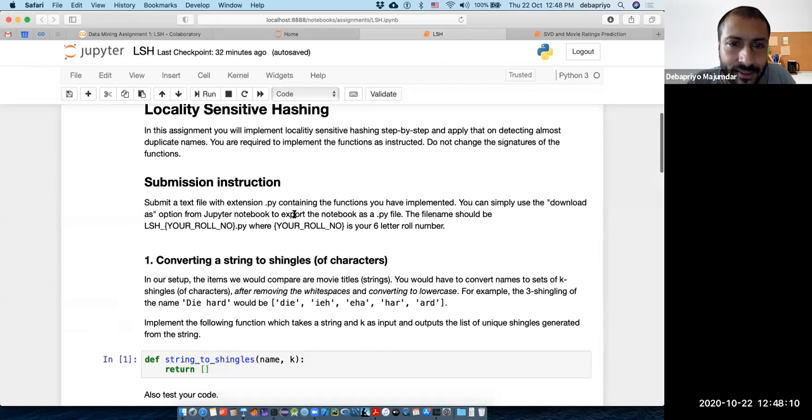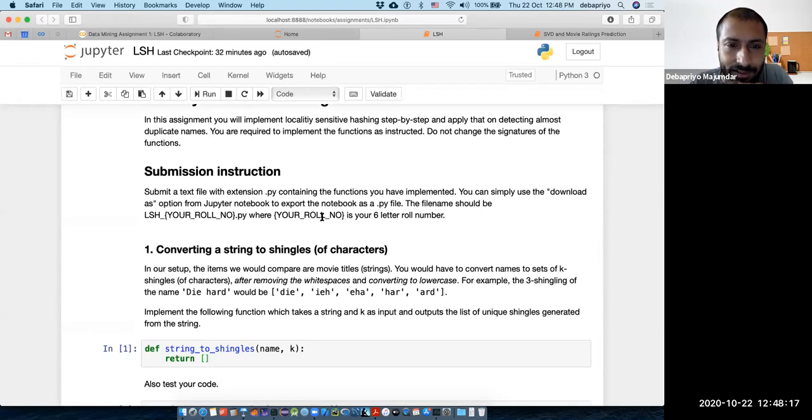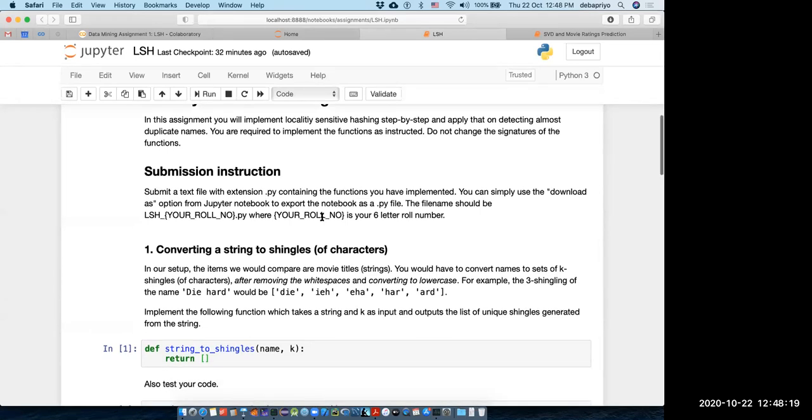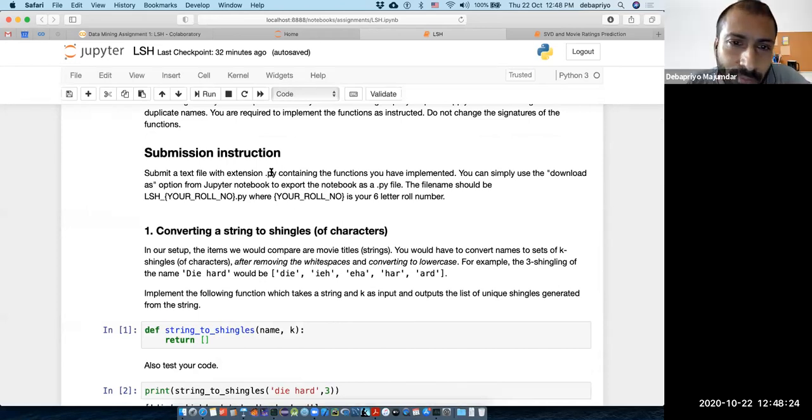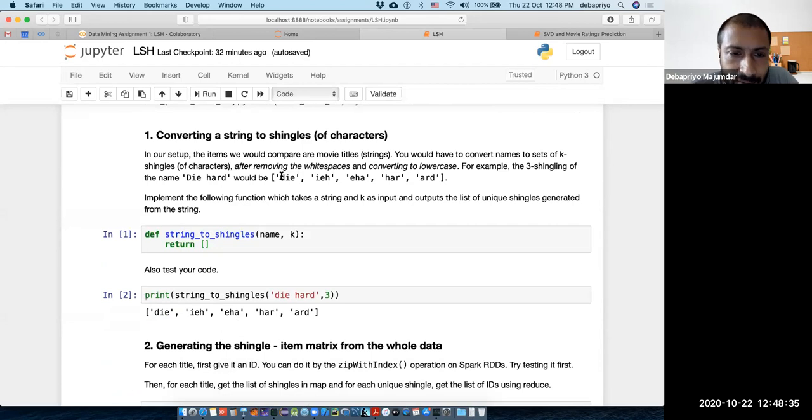Submission instructions: this I may change a bit. I will have to figure it out, but I'll send you the assignment file later this evening or so. The submission should be either an IPython notebook format or a Python .py format, so how you work with the code should not really matter. I'll tell you exactly how to submit later on. Now I have outlined steps. The first step is converting a string to shingles of characters, not words.